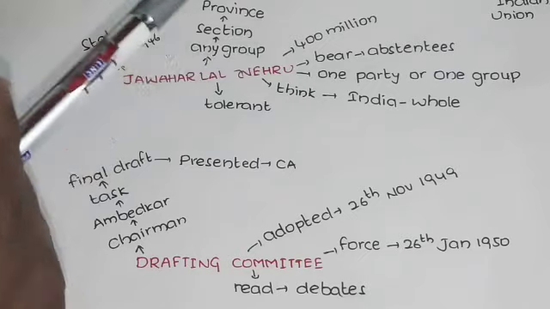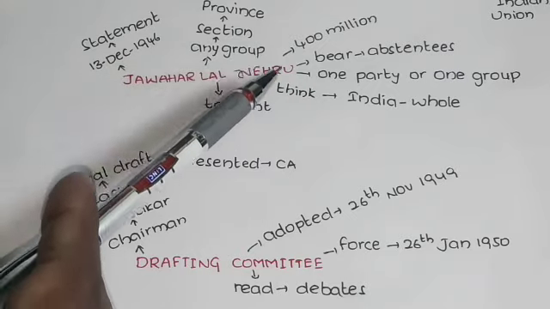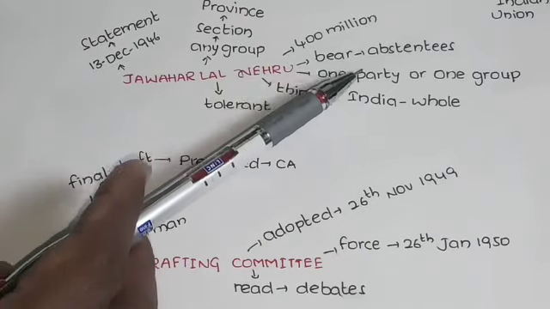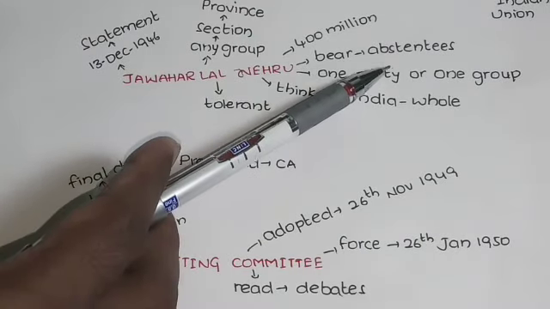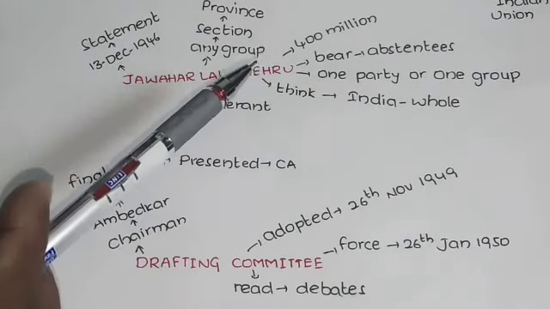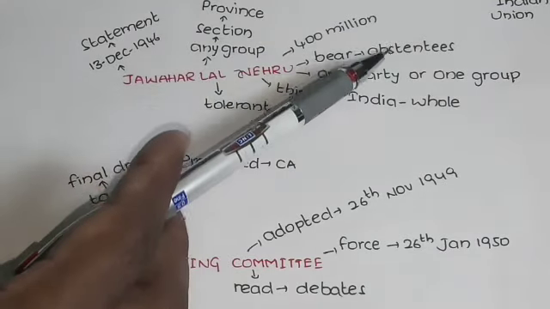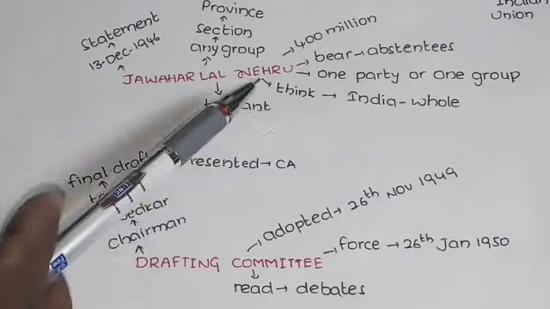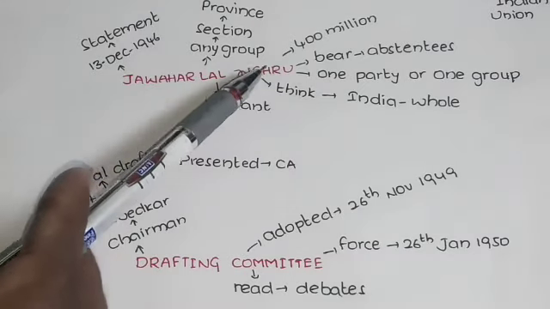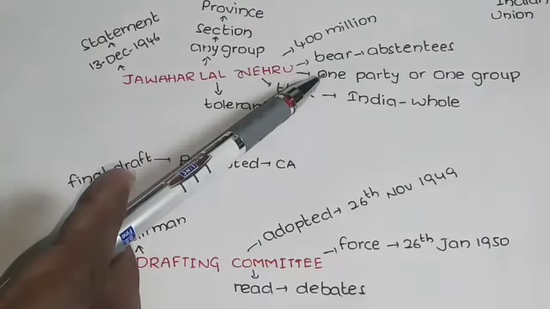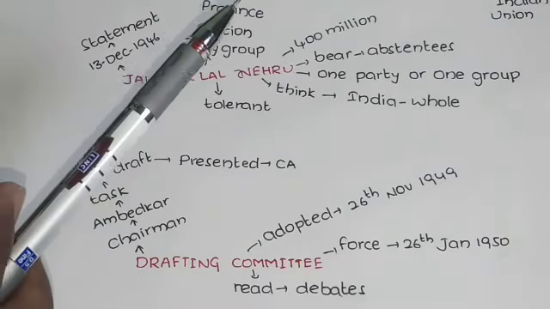There is a duty cast upon us to bear the absentees in mind. The people who prepare the constitution should think about the absentees, those who are living in different places, and what their expectations are. Keeping that in mind, the constitution should be prepared, and it should not be favorable to one party or one group.